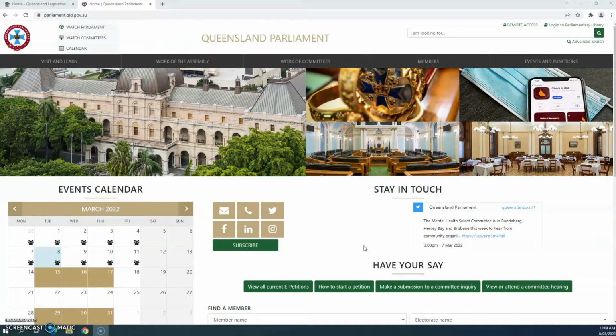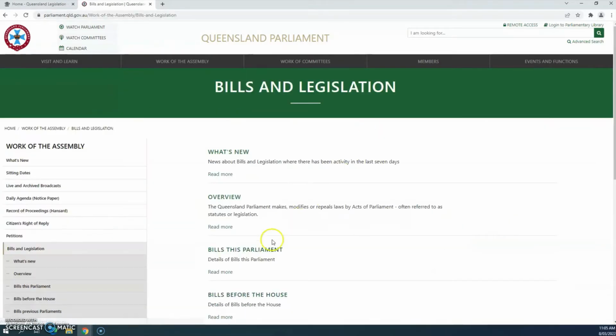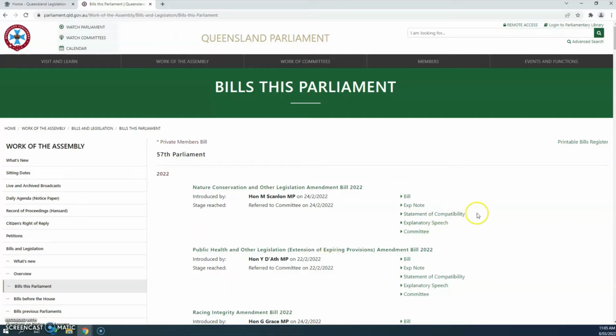Where do I find explanatory notes to a bill, or the second reading or explanatory speech? For more recent years, these can be easily located on the Queensland Parliament website. Go to Work of the Assembly, Bills and Legislation, Bills this Parliament. Here you will find the bill with its accompanying explanatory notes and explanatory speech.